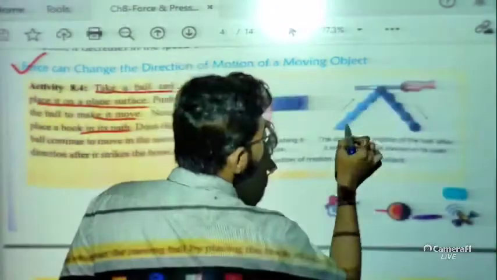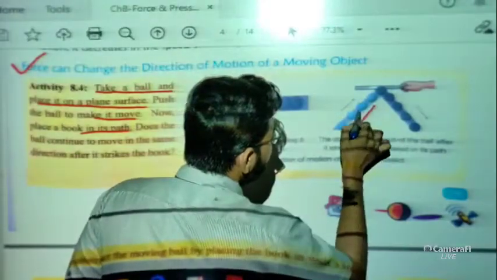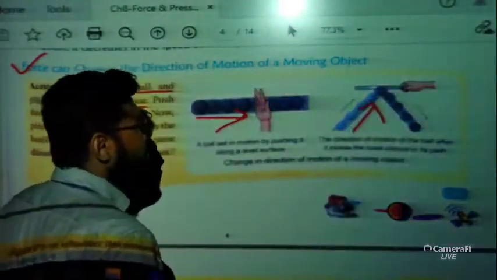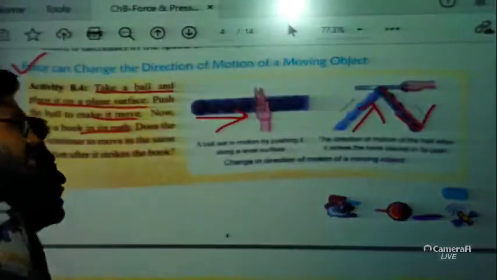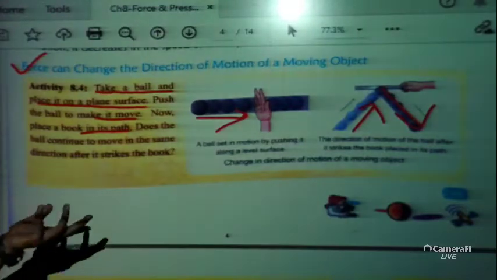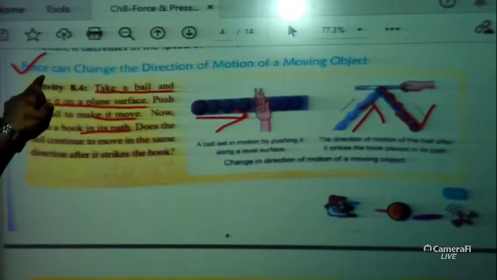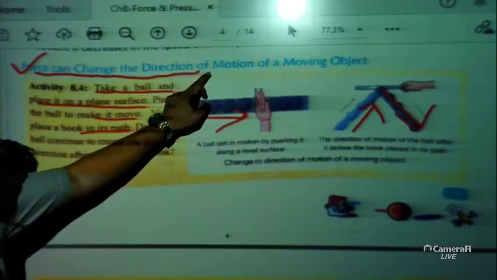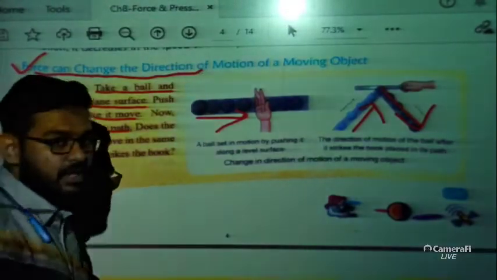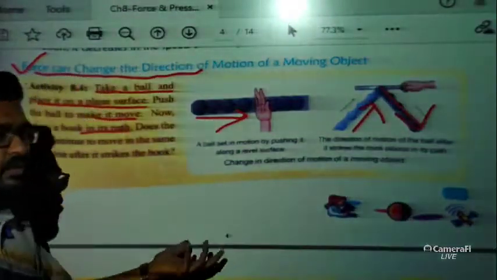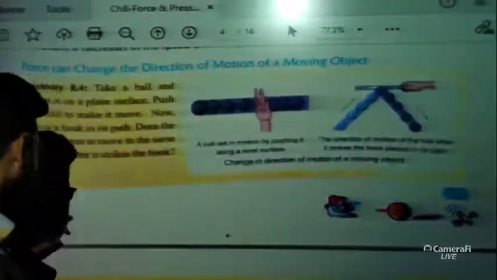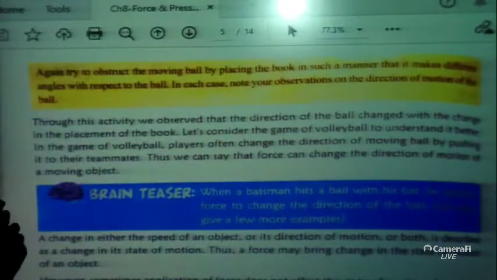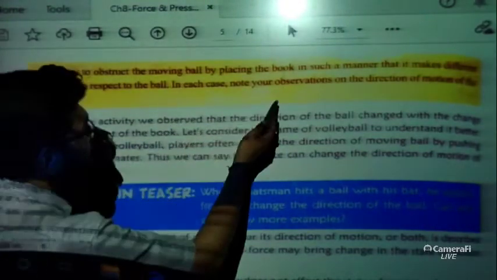Just have a look at this, the ball is moving in this direction and we have placed a metal rod. So after hitting the rod, the ball changes its direction. That's why we can say that force can change the direction of motion of a moving object. If an object is moving in a direction, a force can change the direction of that moving object.